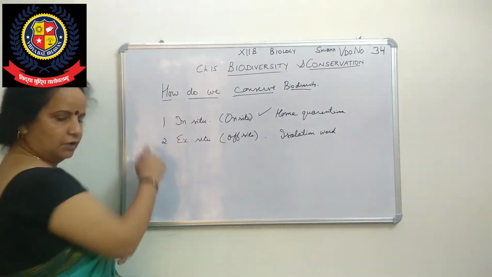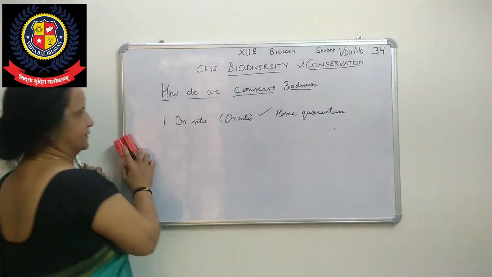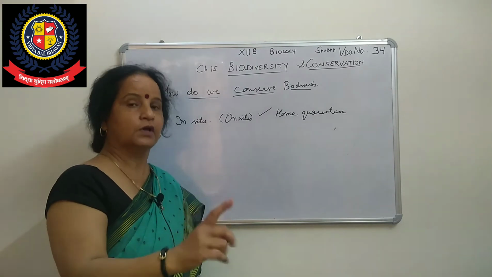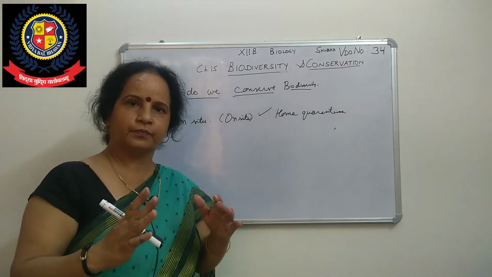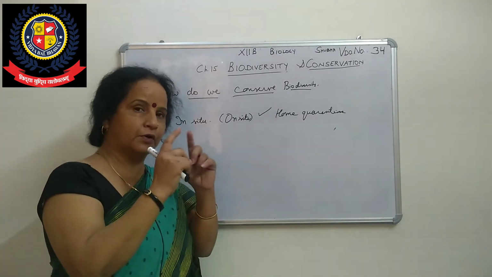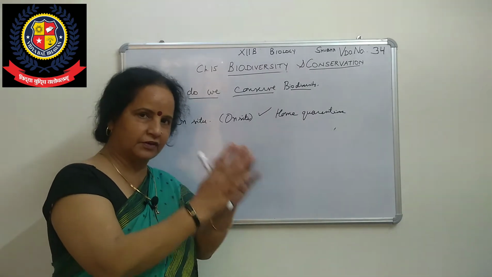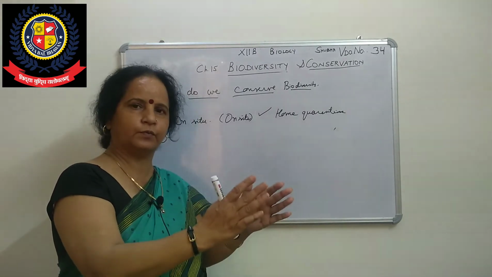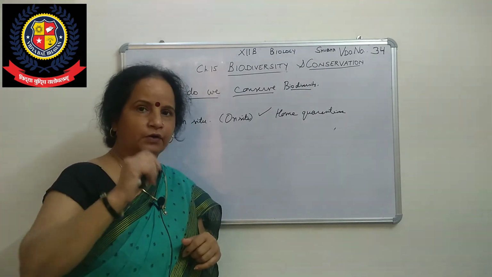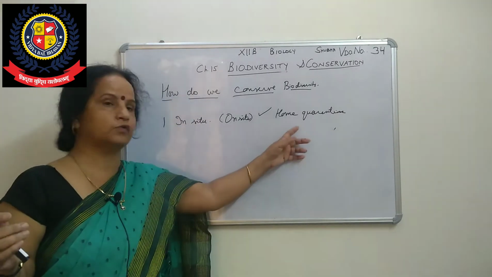So when we talk about the first one, we will talk about in situ, or home quarantine. Are you getting this one? In situ means conserving those species in the living habitat of that particular species. Suppose in one forest there is an endangered or threatened species. What will we do? We should not take that particular species away, because in situ is home.